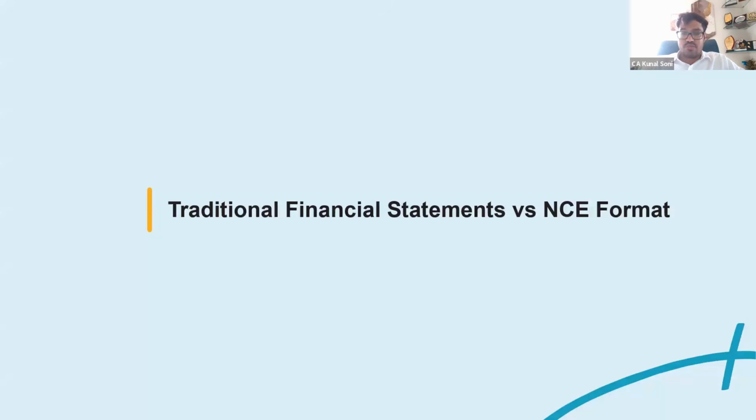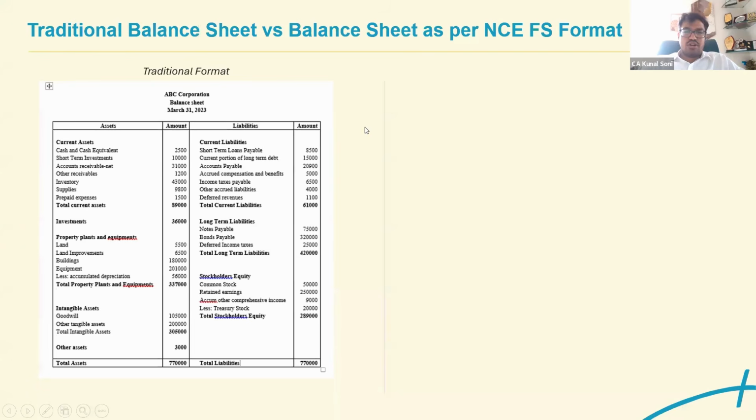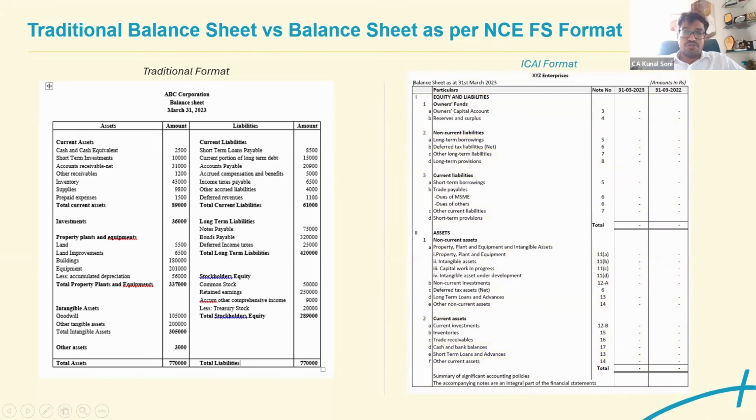Now, moving forward, the traditional formats versus the non-corporate entity formats that have been there. So traditional, we all know it has been a horizontal format whereby there were assets and liabilities, or liabilities and assets. Now, what they have provided, that is something in line with even the Schedule 3 format, you could say, that is the vertical balance sheet and P&L. So ICAI has specifically prescribed that now it needs to be reported in this particular format. And the format also has been provided specifically in the guidance note.